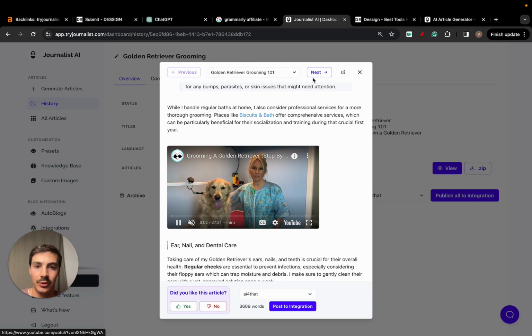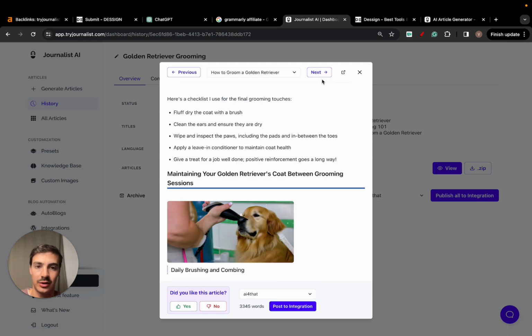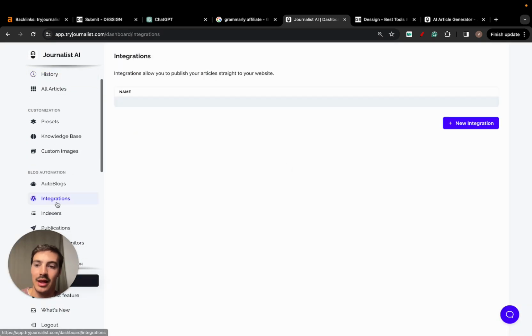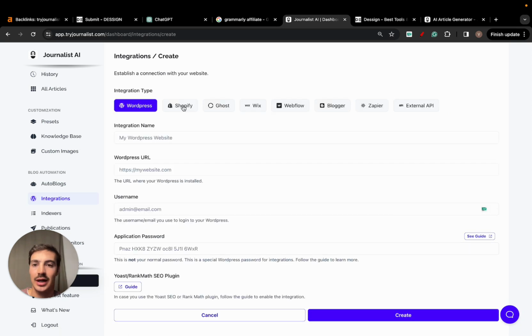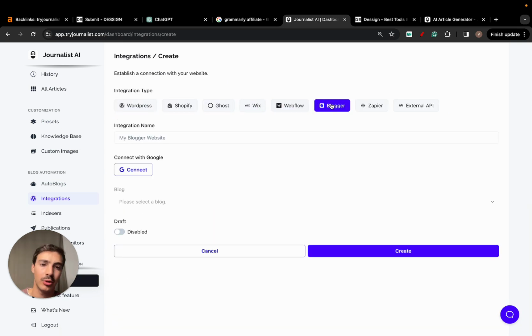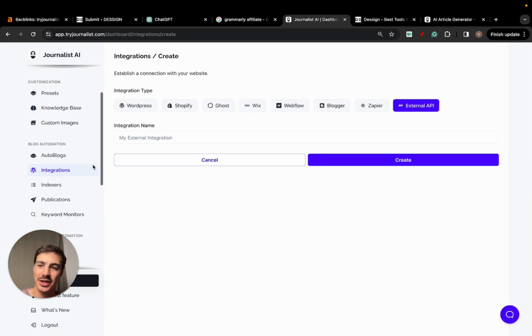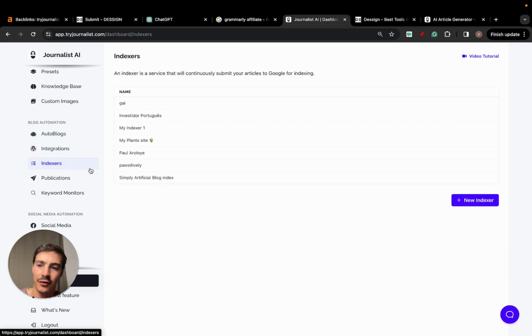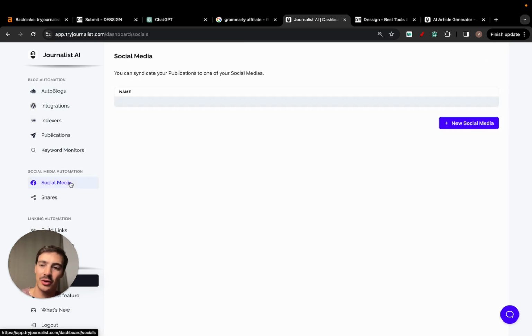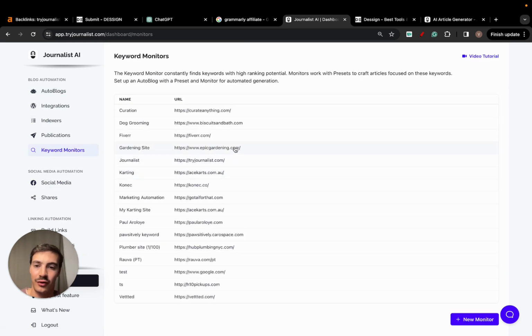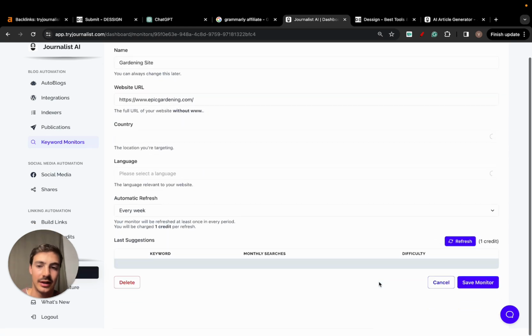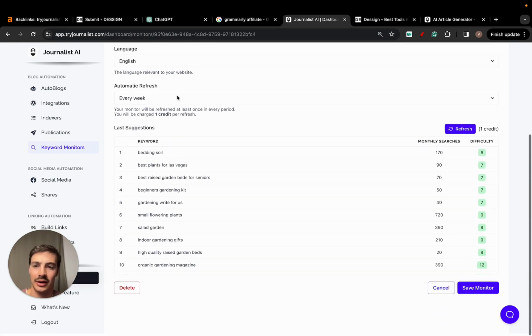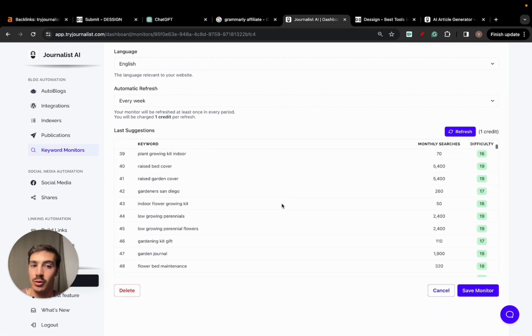Again, I can skim through all these ones. I can just click here to post them straight to my integration. My integration, by the way, can be anything I like. Can be my WordPress site, can be my Shopify store, Ghost, Webflow, Blogger's API, or an external API. There's a bunch more stuff like indexing the content for you on autopilot, syndicating the content to social media. Also does keyword research. If you add your site right here, your location, and your target language, it gives you a list of keywords that you should be targeting and producing content for.